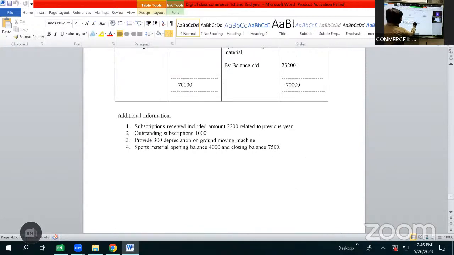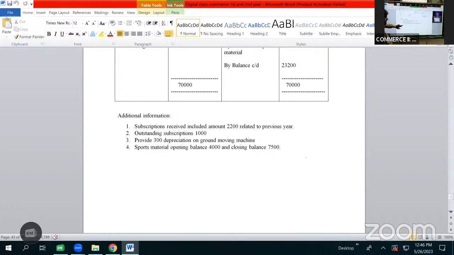Subscriptions received include amount 2,200 related to previous year. This will be subtracted from the amount of subscription. Outstanding subscriptions 1,000. This will be added to the amount of subscription. Provide 300 depreciation on ground moving machine. This will be shown on the expenditure side as depreciation on ground moving machine 300 rupees.